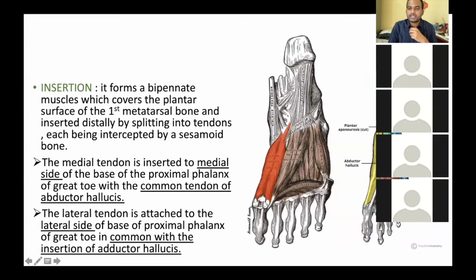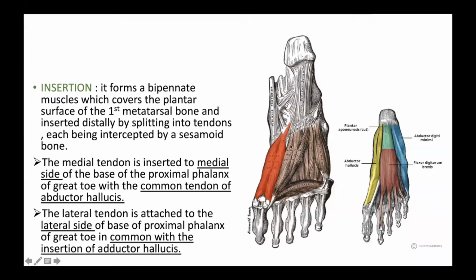Then coming to the insertion of this flexor hallucis brevis, it forms a bipinnate muscle which covers the plantar surface of the first metatarsal bone. Is it covering this metatarsal bone or not? If you see in this picture, this flexor hallucis brevis is bipinnate.